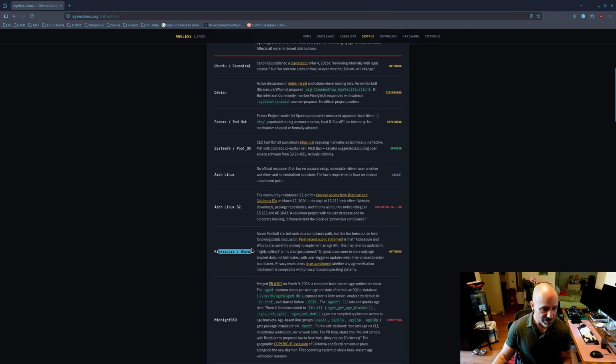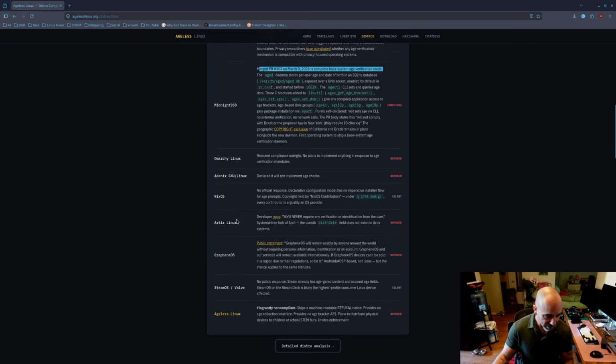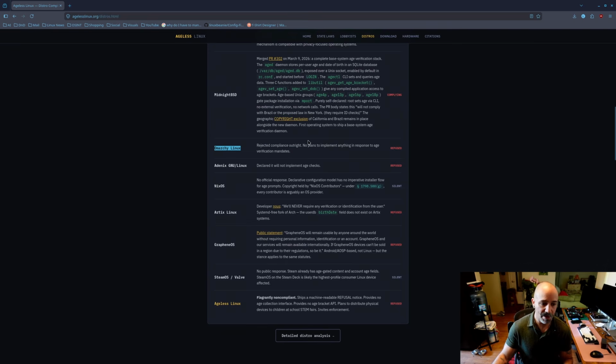You've got Kick Secure, Hunix, MidnightBSD. They merged a complete base system age verification stack. Omarchy rejected compliance outright. They have no plans to implement anything in response to age verification mandates. Adenix GNU/Linux declared it will not implement age checks. NixOS, no official response. Artix Linux, like I just said, has systemd-less ISOs that just came out right now, and I checked them out. They're great. They work really well. GrapheneOS says GrapheneOS will remain usable by anyone around the world without requiring personal information, identification, or an account. So that's Graphene's stance.